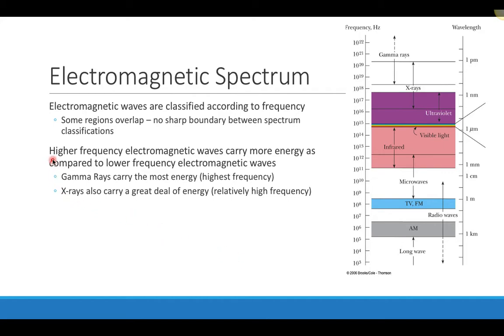One thing that is important is that the higher the frequency of the electromagnetic wave, the more energy that particular wave carries compared to the lower frequency electromagnetic waves. So in terms of our electromagnetic wave spectrum, the top here has the highest frequency, so gamma rays carry the most energy and radio waves carry the least amount of energy.